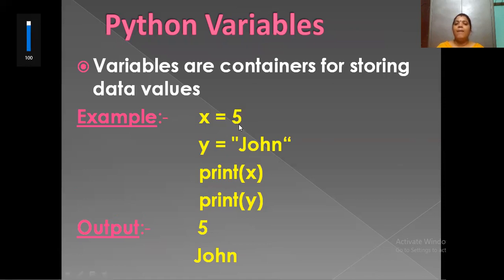In between x and 5 we have an operator called the assignment operator, the equal sign. So the 5 is stored in the memory location with the name x. Likewise, y is equal to John, so John is stored in the location y. To print these two variables we use the print statement, print x and print y. The output is 5 and John.